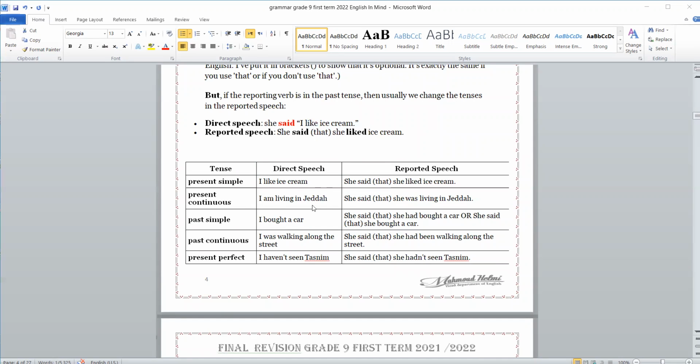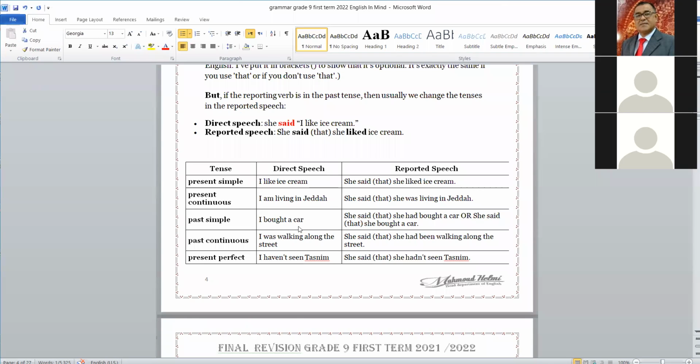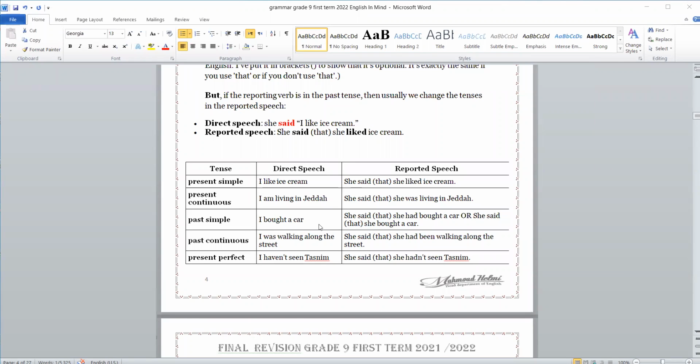Present continuous will be past continuous. I am living in Jeddah. She said that she was living in Jeddah. Past: I bought a car. She said that she had bought a car. Or she said that she bought a car.